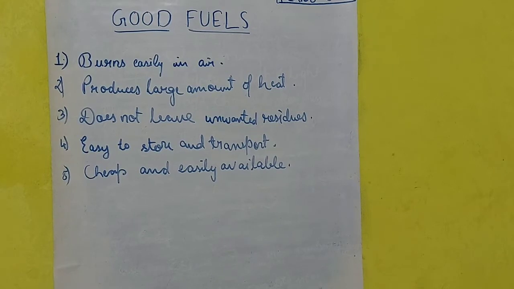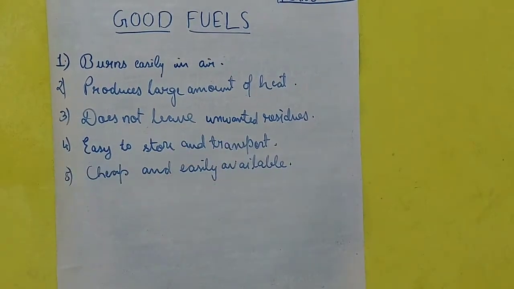Yes, we get ashes. That ash is also used for many purposes. It can be used as fertilizer for plants. It can be used for many other purposes. So it is not leaving any unwanted residue. It is the wanted one. So a fuel should not leave any unwanted residue which is not good for the environment or for people. Clear?